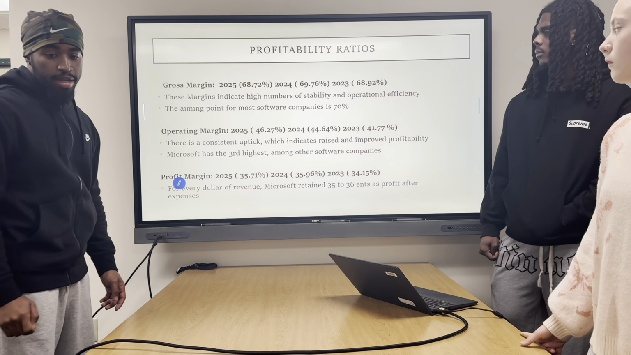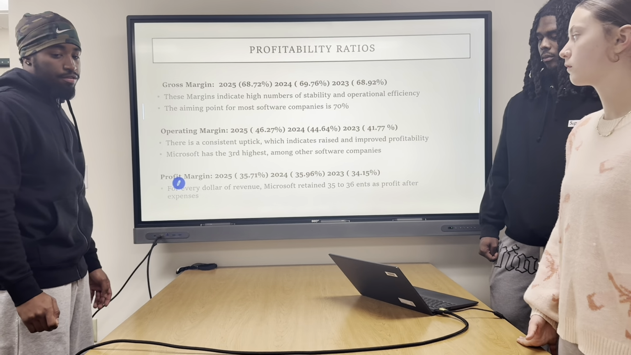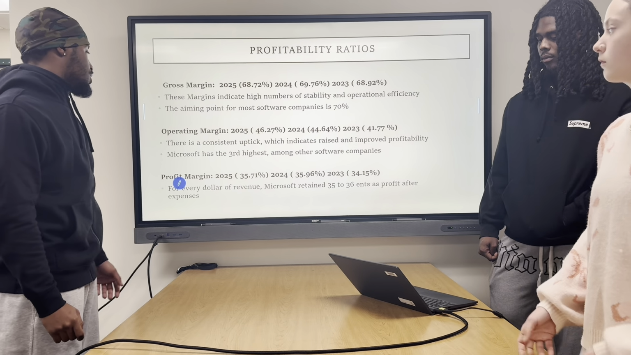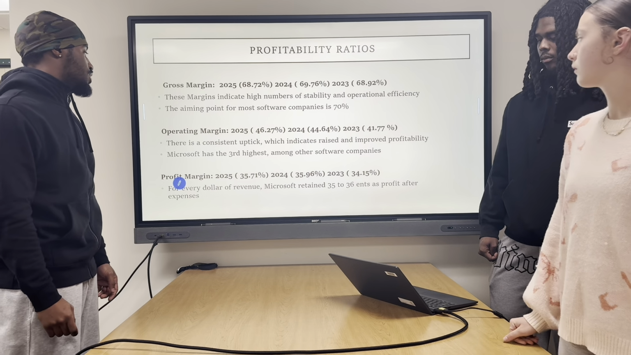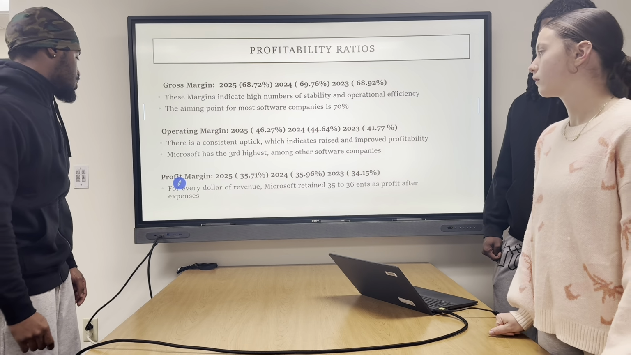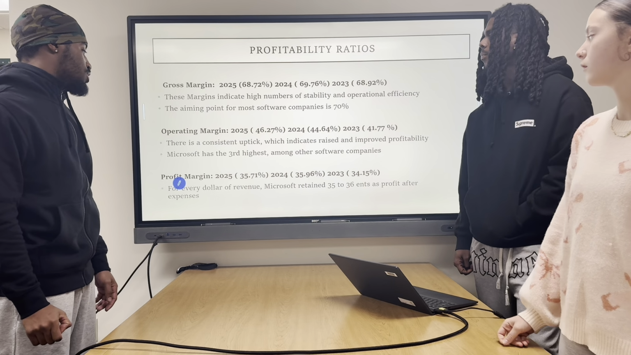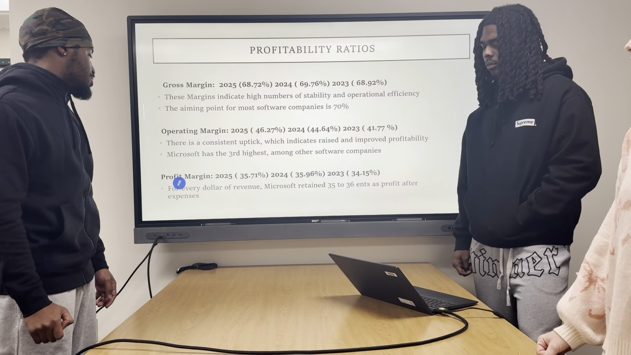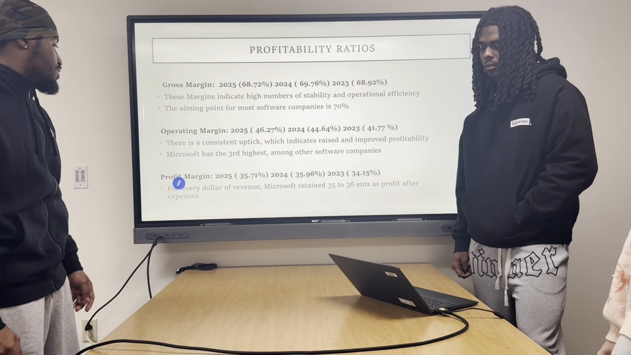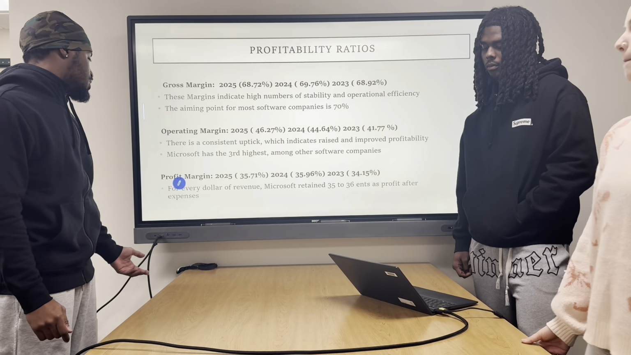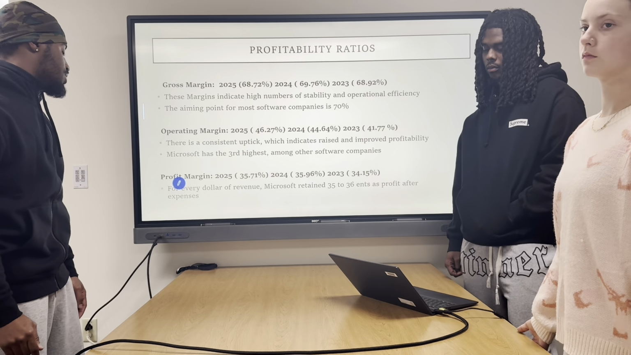Operating margins indicate the profit made after operating expenses are taken from the revenue. Microsoft has the third highest among all software companies, and there is a notable increase from 2023 to 2024 to 2025 as well. Profit margins measure how many dollars or pennies on the dime of every dollar of revenue are retained as profit after expenses. The profit margin for 2023 to 2024 to 2025 is relatively the same, and this means that Microsoft is able to retain 35 to 36 cents as profit after expenses.